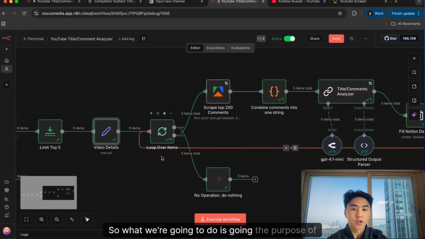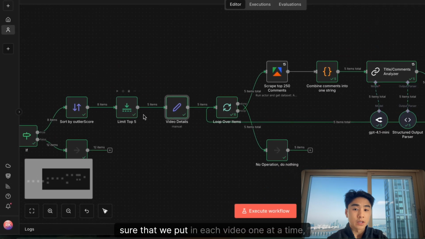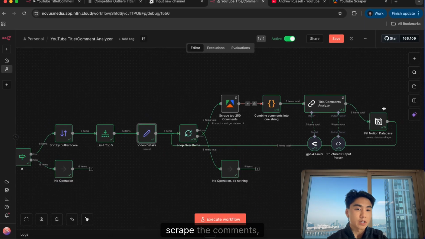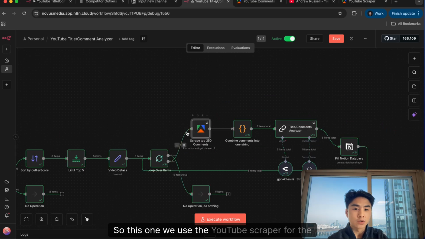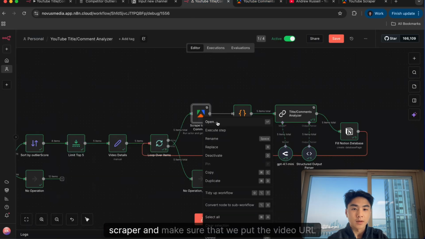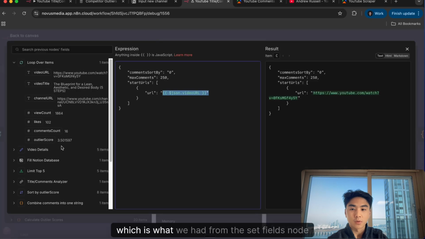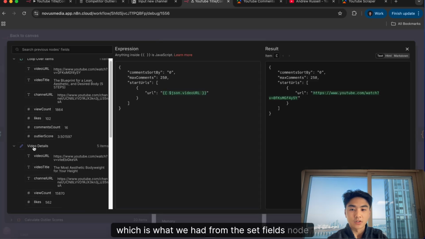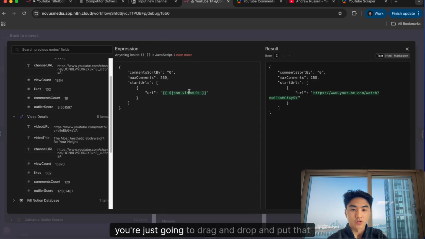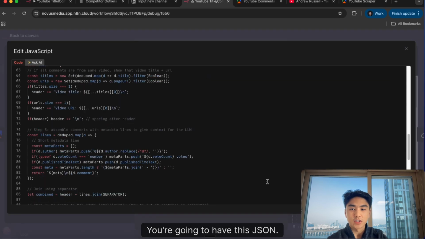The purpose of this loop over function is that we want to make sure that we put in each video one at a time, scrape the comments, analyze the video, put it into the Notion, and do that for each of the 5 videos that we have. So this one, we use the YouTube scraper for the first one. This time we're going to use the YouTube comment scraper and make sure that we put the video URL here, which is what we had from the set fields node earlier. The video URL, you're just going to drag and drop and put that right here. Combine comments into one string. You're going to have this JSON, so it's going to be in there for you.